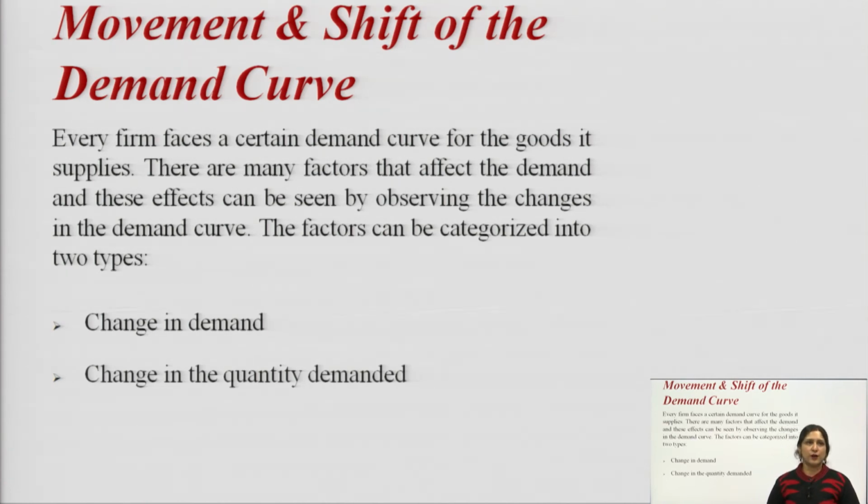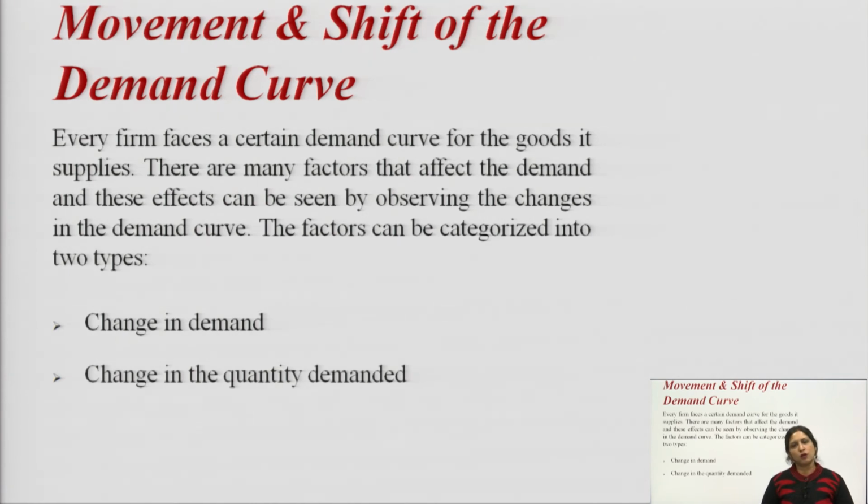Every firm faces a certain demand curve for the goods it supplies. There are many factors that affect the demand, and these effects can be seen by observing the changes in the demand curve.